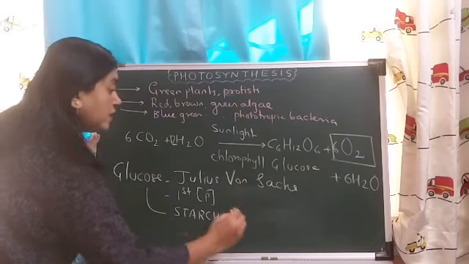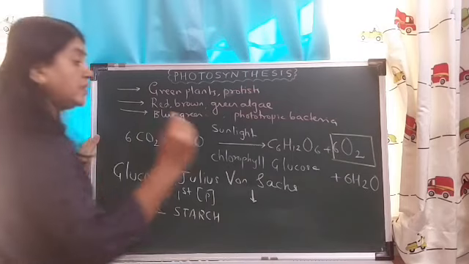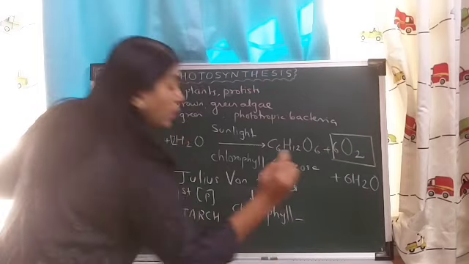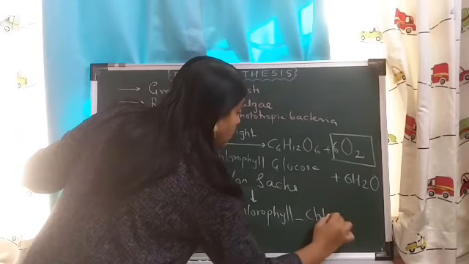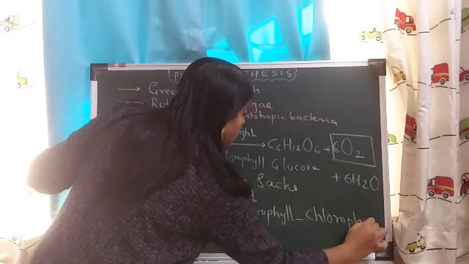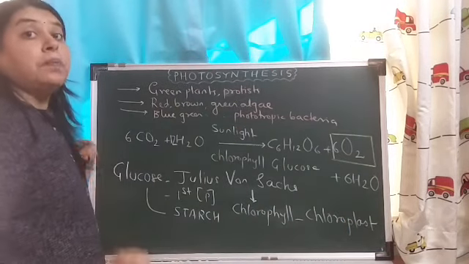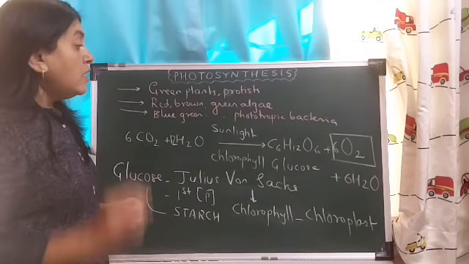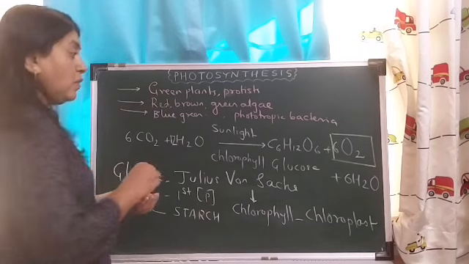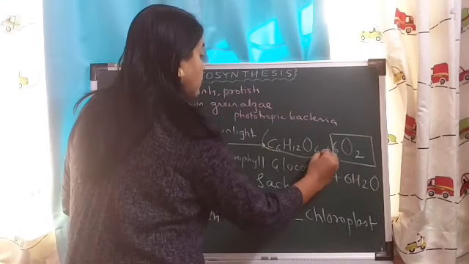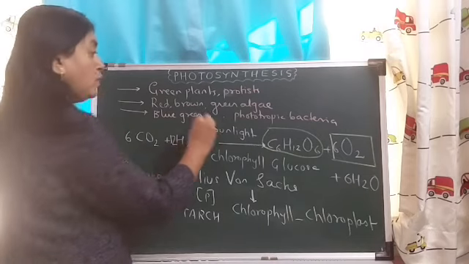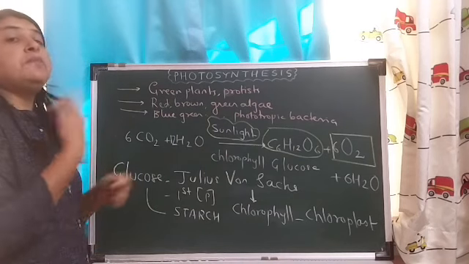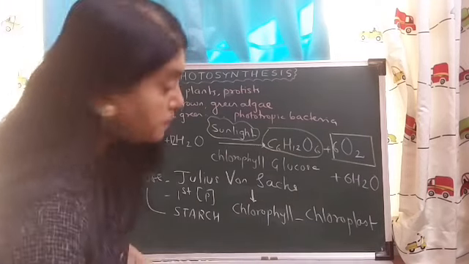Julius von Sachs also demonstrated that chlorophyll is located in chloroplast. Okay, so this was the second scientist, Julius von Sachs. Let us talk about the third scientist now. So we have finished about glucose. Now we are going to focus on the nature or the presence of sunlight, or the importance of sunlight in photosynthesis.